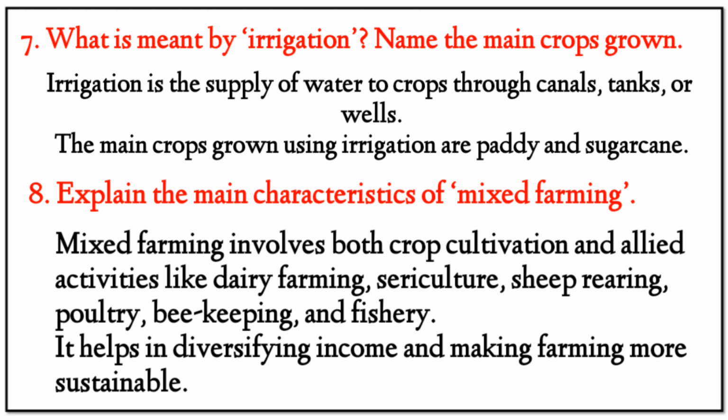Eighth, explain the main characteristics of mixed farming. Answer: mixed farming involves both crop cultivation and allied activities like dairy farming, sericulture, sheep rearing, poultry, beekeeping, and fishery. It helps in diversifying income and making farming more sustainable.